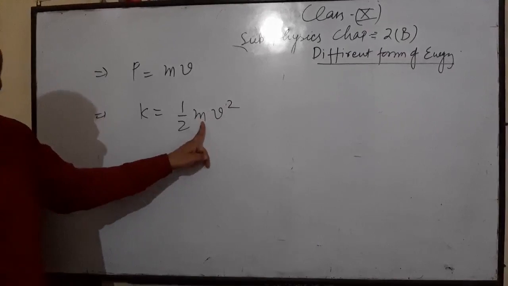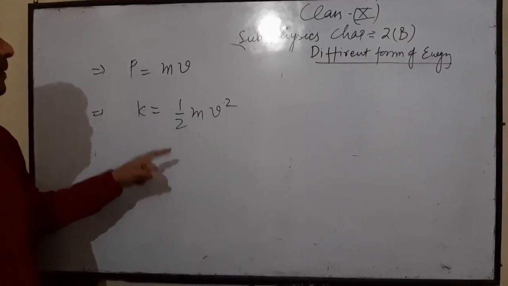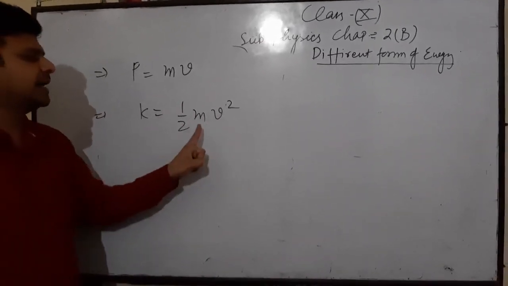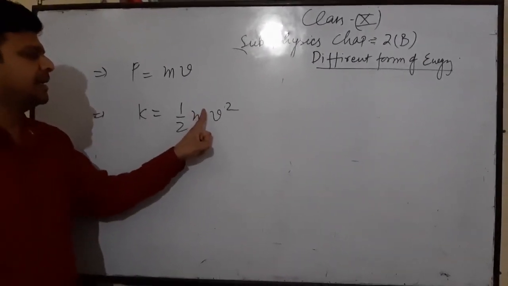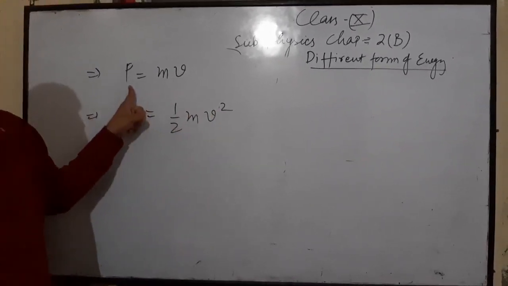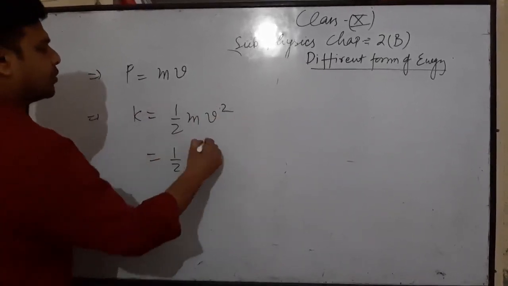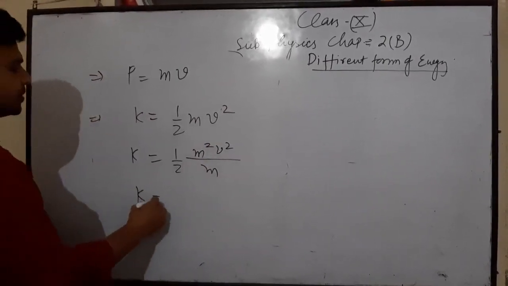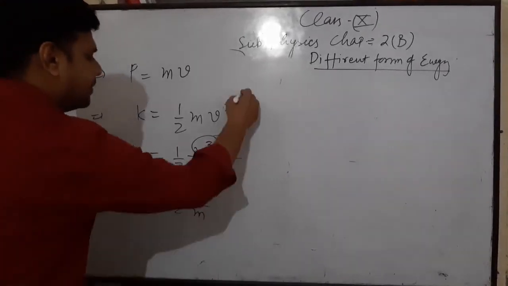If we have one more m, then it will become m square v square, and then we can write p square in place of m square v square. So by multiplying m on numerator and denominator, we get m square v square upon 2m, which is p square upon 2m.